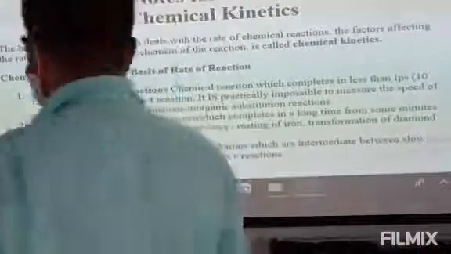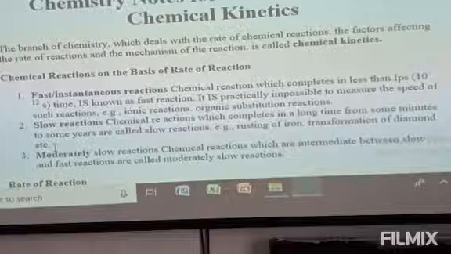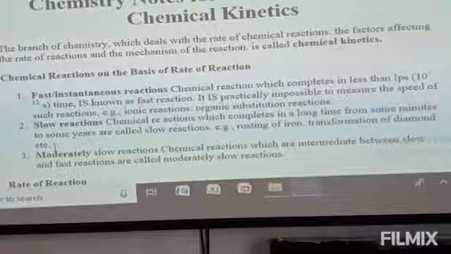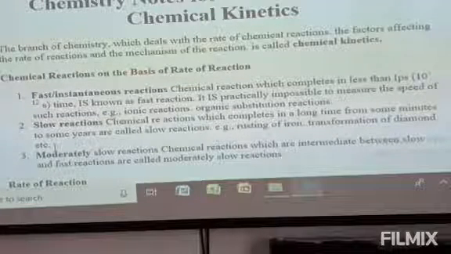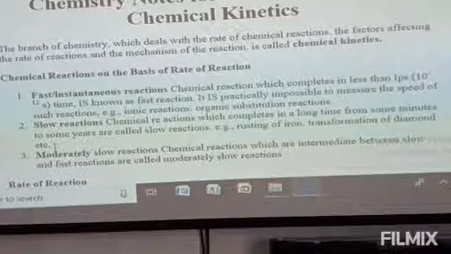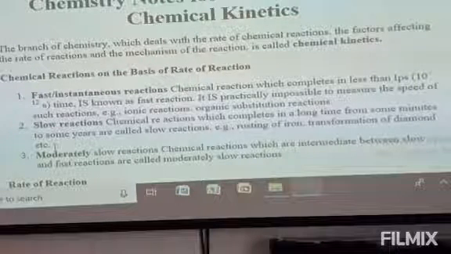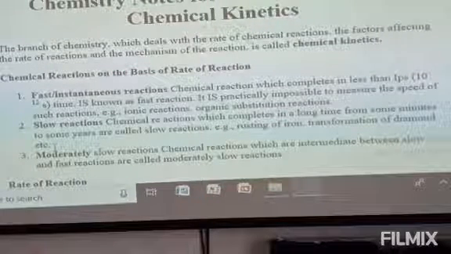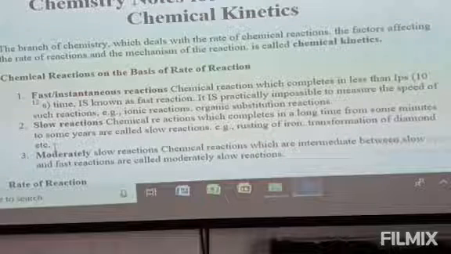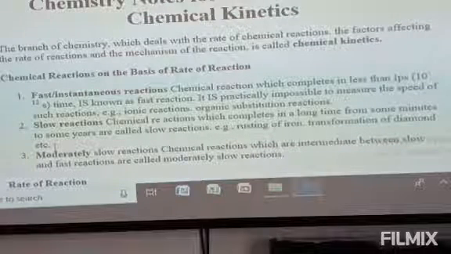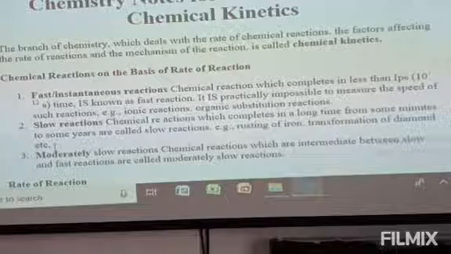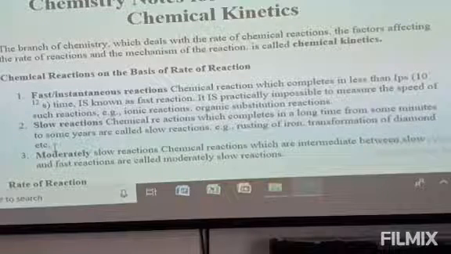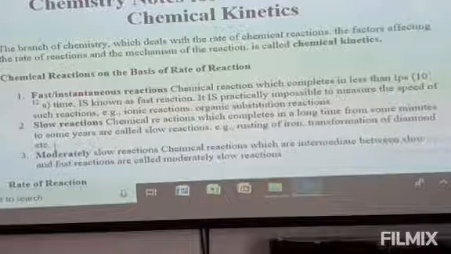First, let us see what we mean by fast or instantaneous reaction. A chemical reaction which completes in less than 10 to the power minus 12 second. Within that limit of time, if the reaction is completed, then the reaction is called a fast reaction. So it is practically impossible to measure the speed of such reactions. That means it is practically impossible to determine the exact speed of a fast reaction.